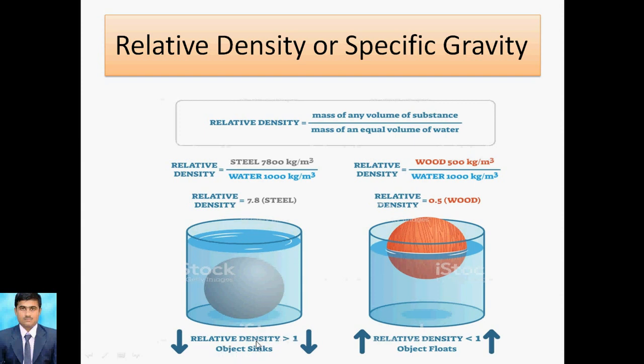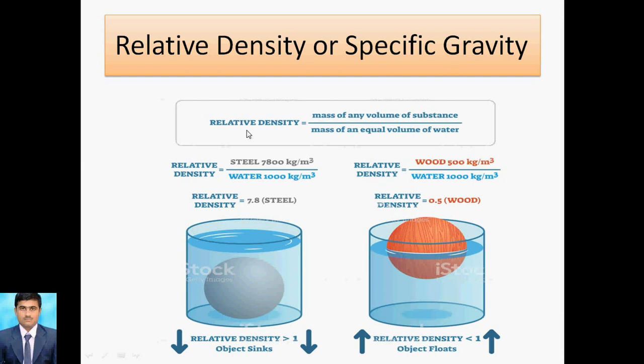Whenever the relative density is greater than 1, the object will sink. But in the case of a wooden ball, or wood, what will happen? It floats, because the specific gravity of water is 1, correct, and the specific gravity of wood is 0.5. That's why it floats. So this is regarding the specific gravity.